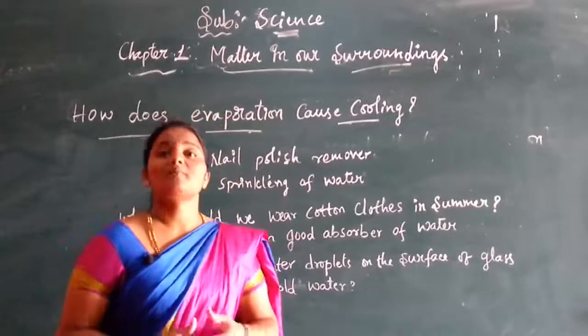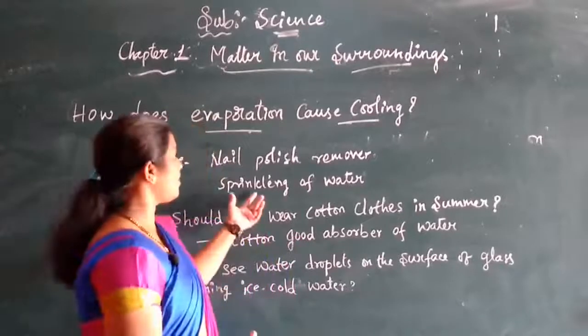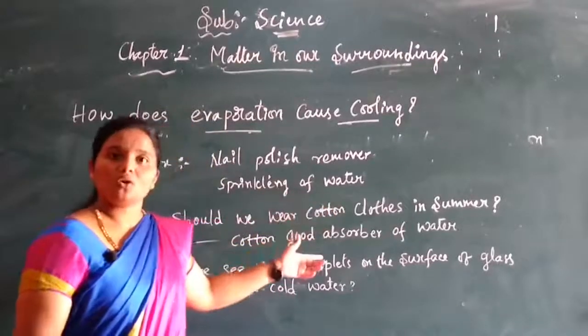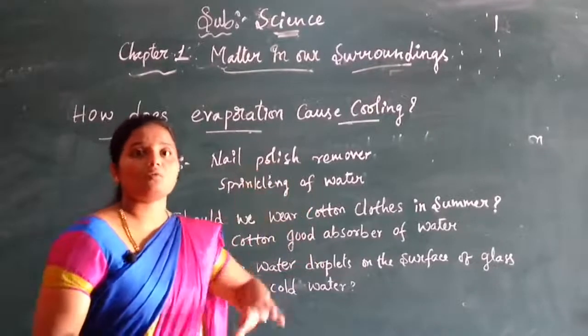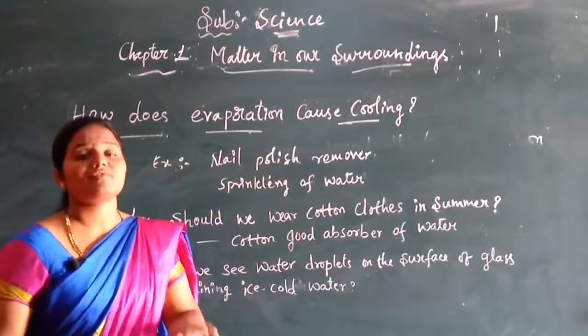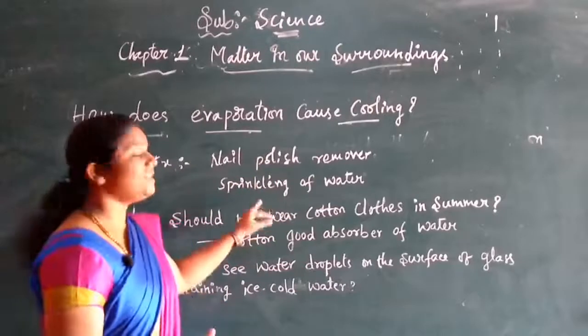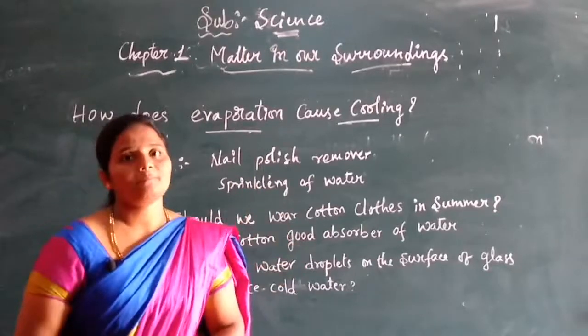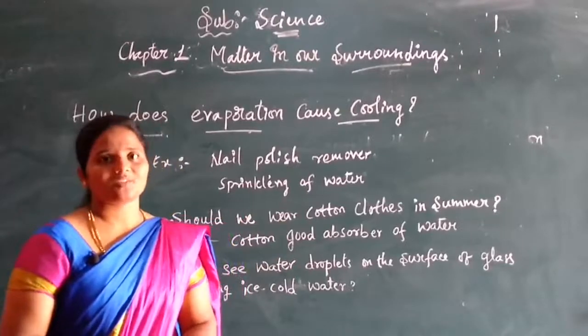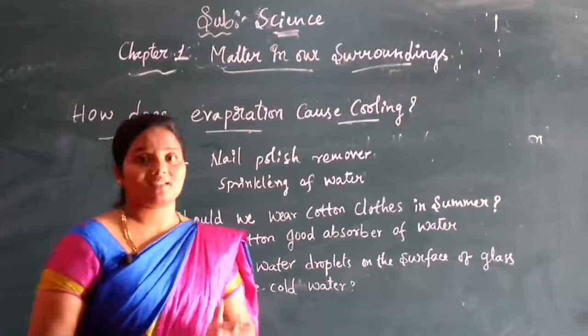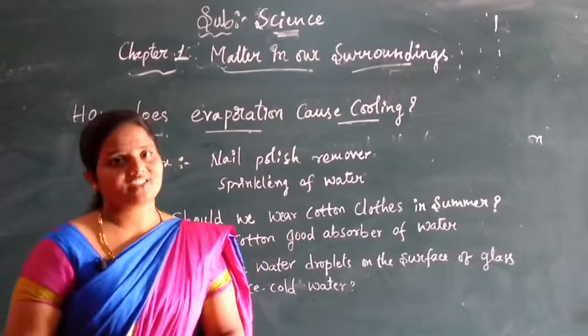The surface will become cool. In turn, the ground will turn cool. Isn't it? The water regains whatever energy it has lost by means of sprinkling of water. So we are feeling a cooling effect, isn't it? You can give more examples which cause a cooling effect.